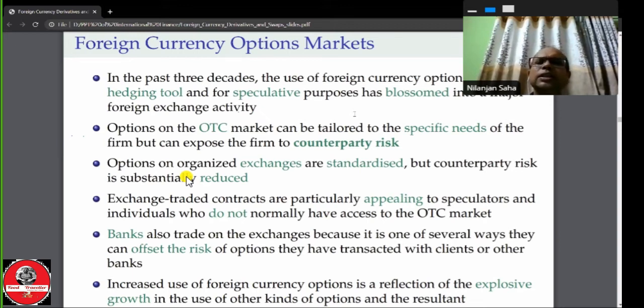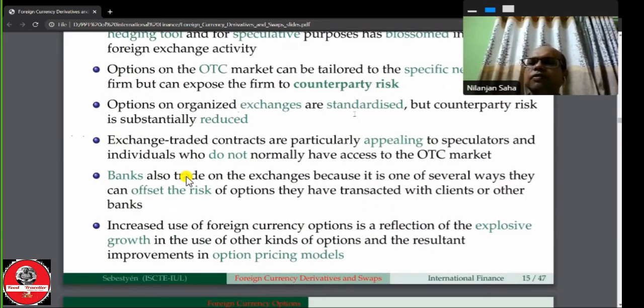The increased use of foreign currency options is a reflection of the explosive growth in the use of other kinds of options and the resultant improvements in the option pricing model.